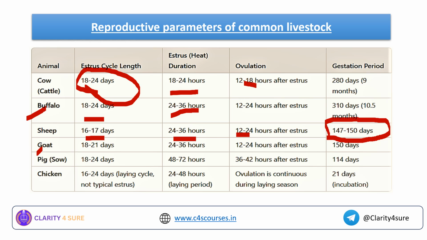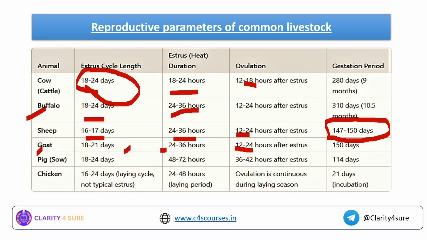For goat, it is 18 to 21 days. Estrus, the heat duration, is 24 to 36 hours. Ovulation, 12 to 24 hours after the estrus. And the gestation period is 150 days. For pig, the estrus cycle length is 18 to 24 days. The heat duration is 48 to 72 hours. The ovulation time is 36 to 42 hours after estrus. Then gestation period is 114 days.